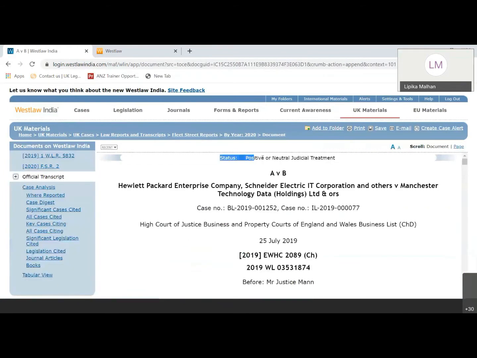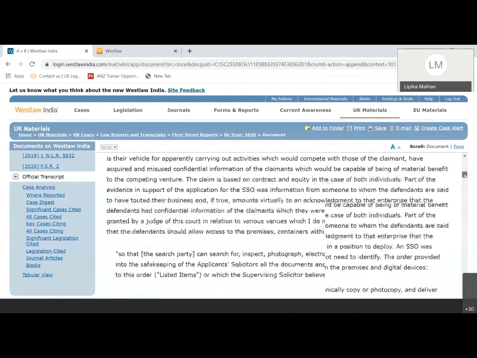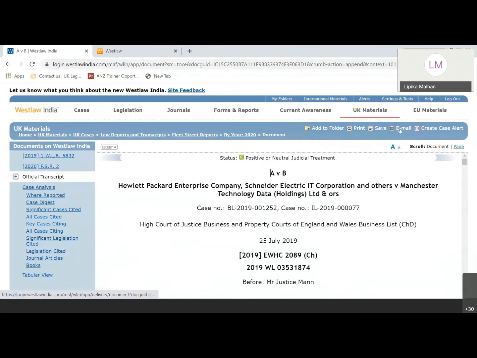This is the status, how it looks. If you want to see what an indicator represents, you just need to put your cursor on it, in case you don't want to open the document. So this is the complete case, which you can see here. Similarly, you'll have print, save, and email functionality on the top right. The left-hand side will give you additional information like all cases cited, key cases citing this particular case, and all cases citing, like legislation, journal articles and books related to this particular case, in the case analysis section. So this is how a UK case would appear.